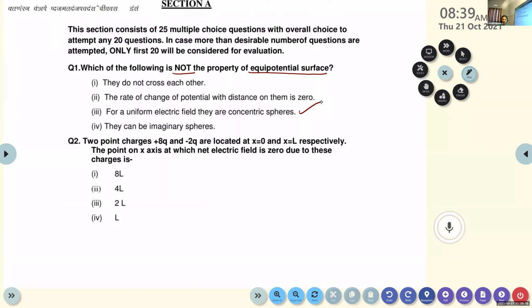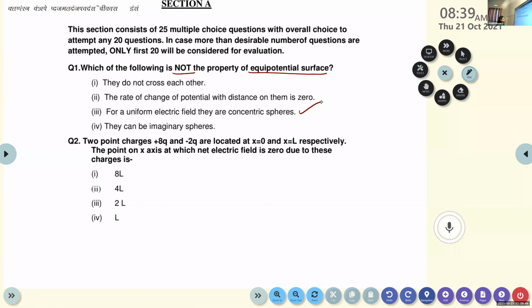If it is a point charge, the equipotential surface forms concentric spheres. But in the case of a uniform electric field, the equipotential surface is not concentric spheres. They are at right angles to the electric field lines. So option C is the right answer.